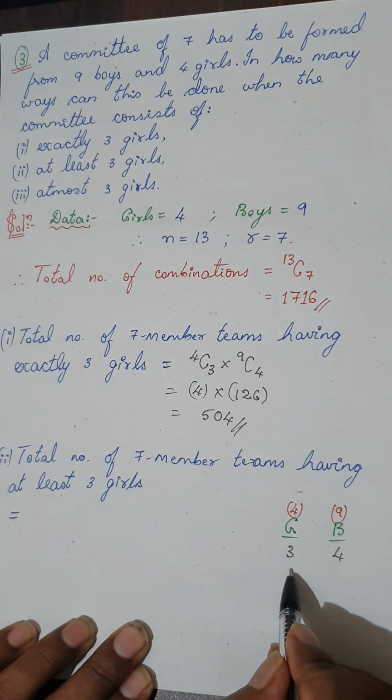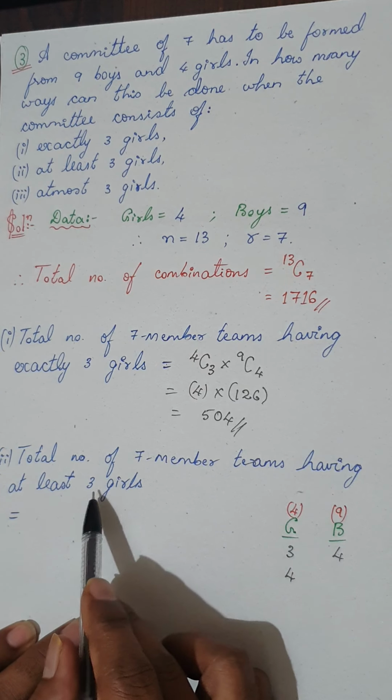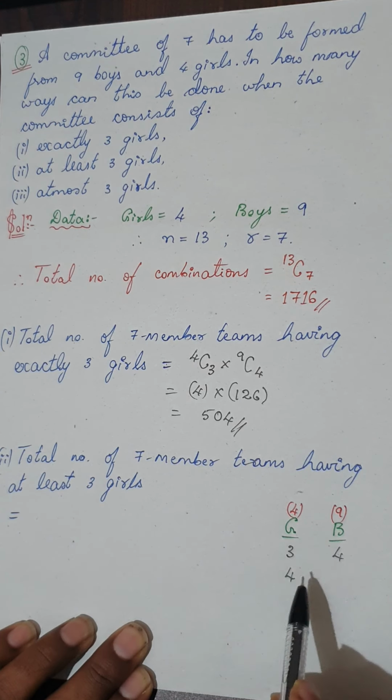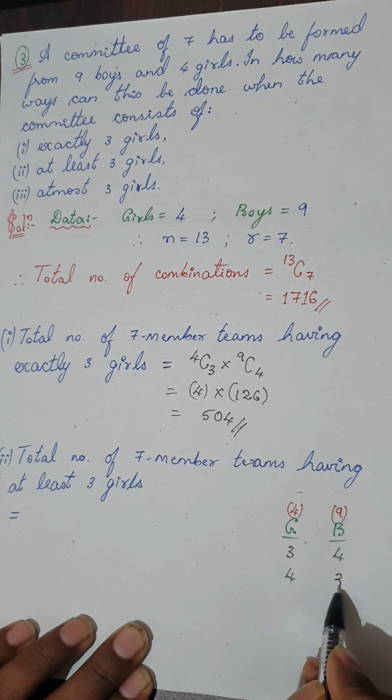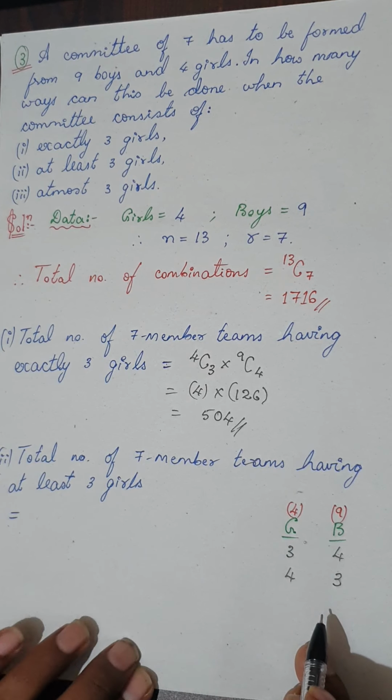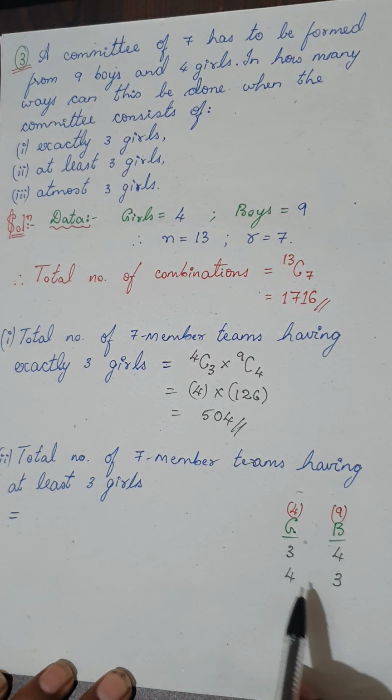Now, if I select 4 girls, at least means minimum. So at least 3 means we can take more than 3 as well. So if I take 4 girls, that means I can take 3 boys. This is the only other combination I have because there are only 4 girls.